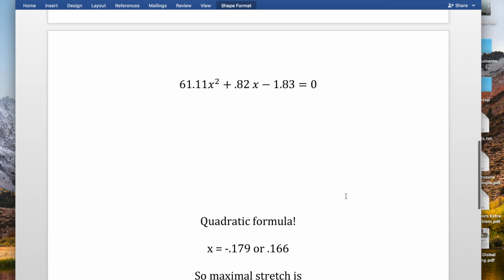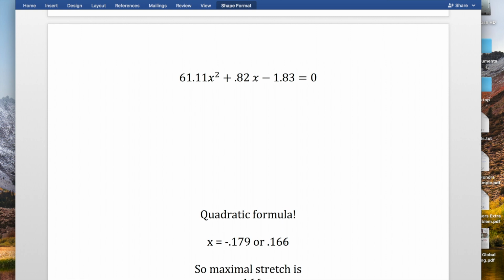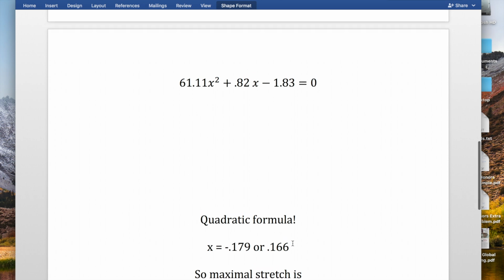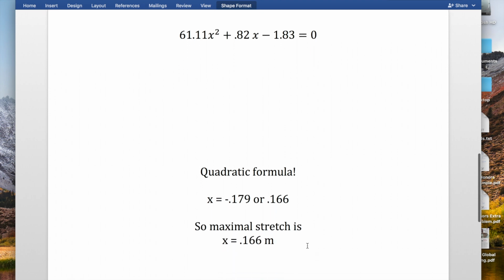When I plug this into the quadratic formula, I will get two answers. I will get that x is either negative 0.179 or 0.166. This negative 0.179 was where we started, right? We started compressed 0.18 meters, and then we're going to end stretched 0.166 meters. So that is my answer. Let's take the positive answer, and we find that the spring extends 0.166 meters.